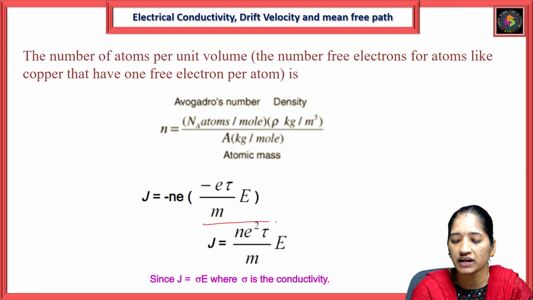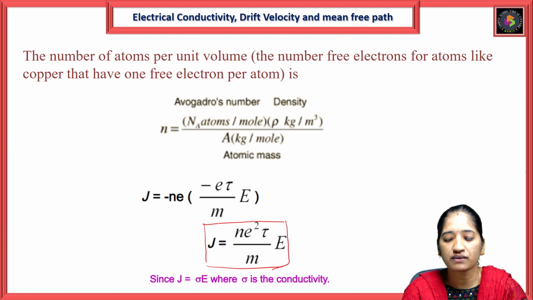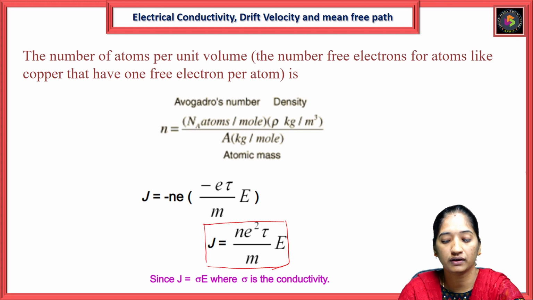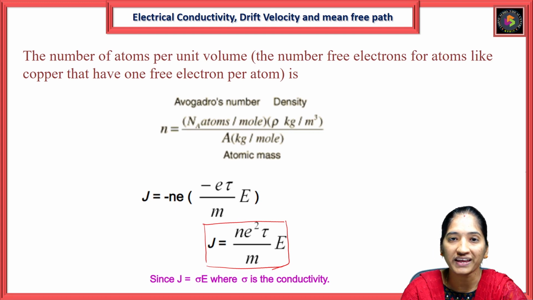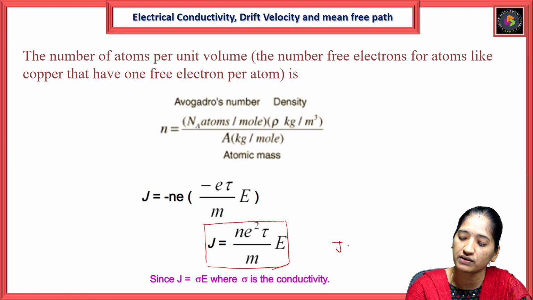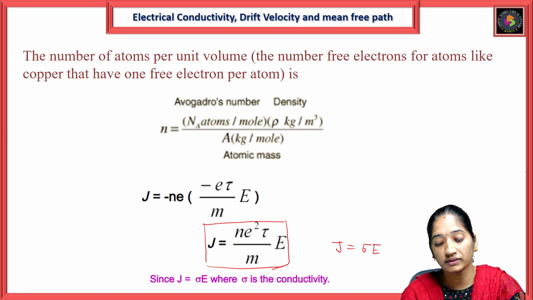From this equation we can represent it as J = ne²τ/m into E. This is the current density, and we can also represent it as J = σE, where sigma is the conductivity.